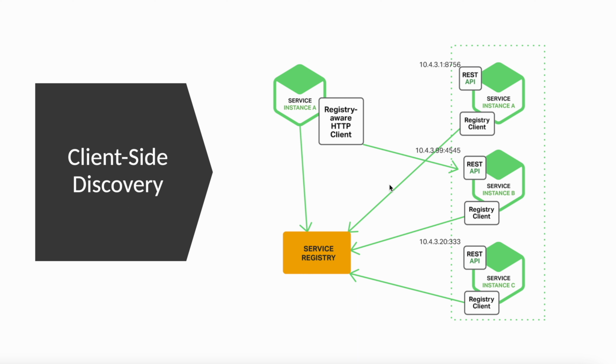It will see how many instances are registered with the particular service. It will give the access to all the service instances, and it will be up to the client how they want to handle it. It's up to them what technique they are using to decide which instance the call should be made to. So this is the client side